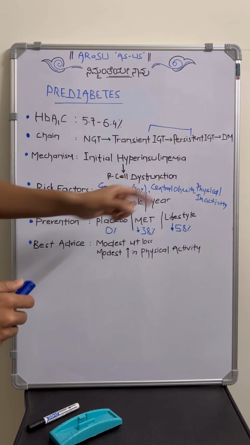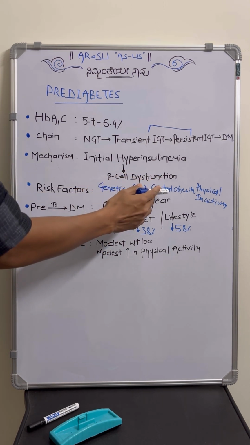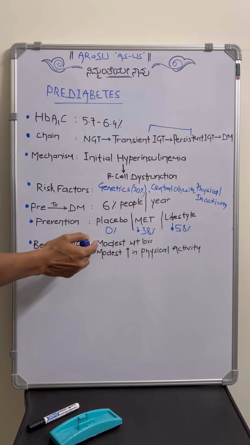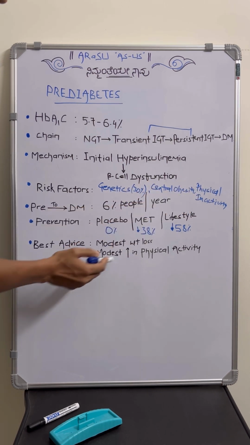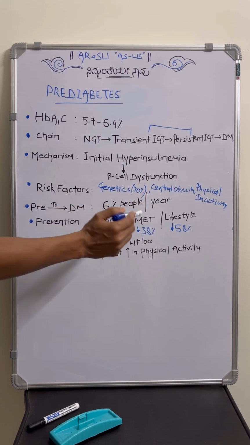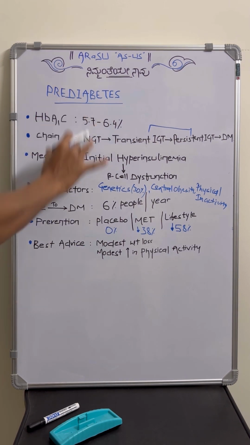As we have seen in the risk factors, mainly the modifiable ones, that is central obesity, for that we will target weight loss, and for physical inactivity we have to advise at least 30 minutes of exercise every day. So this is about pre-diabetes.